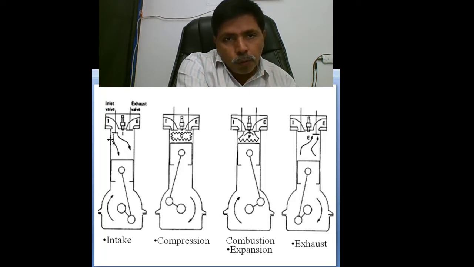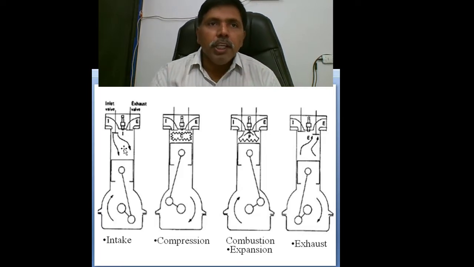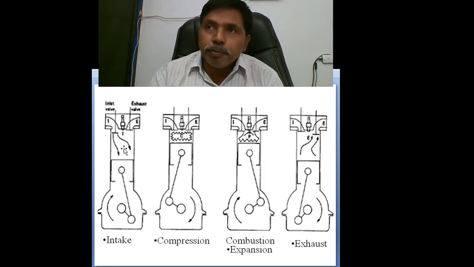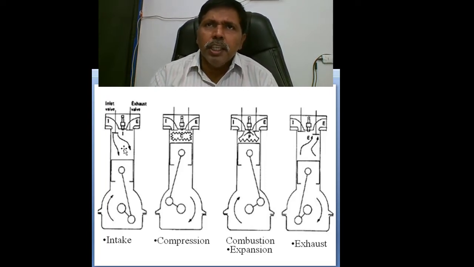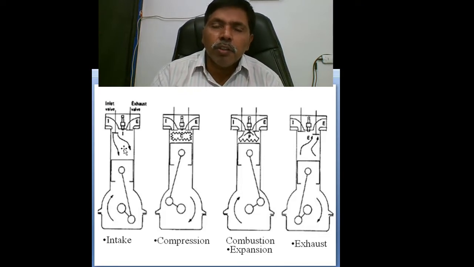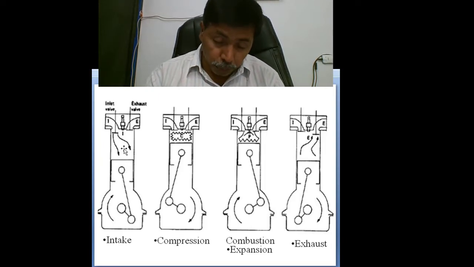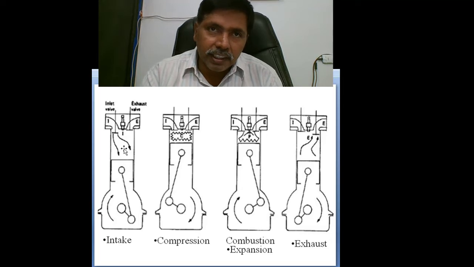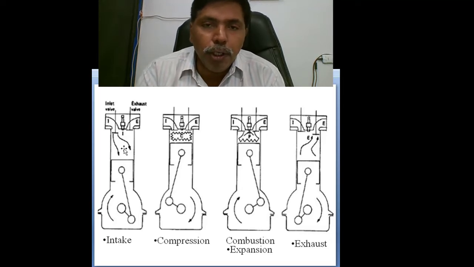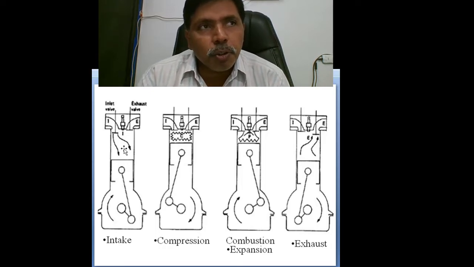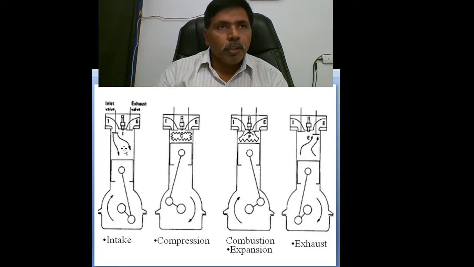Okay. Now, what is the volume? This is the stroke length, and the area is pi by 4 d square. Pi by 4 d square into L is called the swept volume, the combustion chamber volume. In any bike you purchase, they write 120 cc engine, 150 cc engine, 100 cc engine, or for Enfields 220 cc engine, 350 cc engine. What is that cc? Cubic centimeter, the combustion chamber volume. How we calculate it is piston area pi by 4 d square into stroke length. That's all, simple calculation.